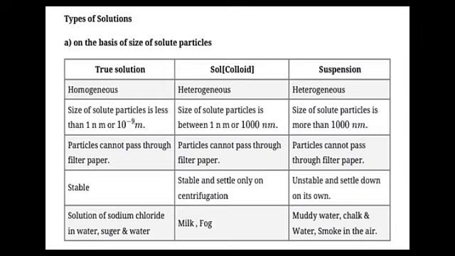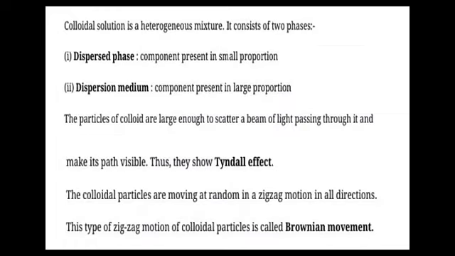Stable and settle only on centrifugation. Unstable and settle down on its own. Examples: solution of sodium chloride in water, sugar and water; milk and fog; muddy water, chalk and water, smoke in air. Colloidal solution is a heterogeneous mixture. It consists of two phases, dispersed phase and dispersion medium, present in small proportion and large proportion.